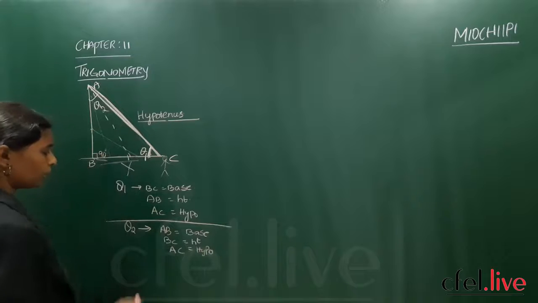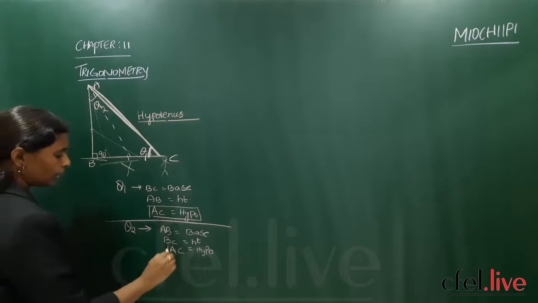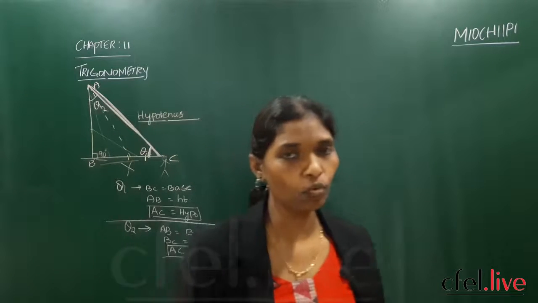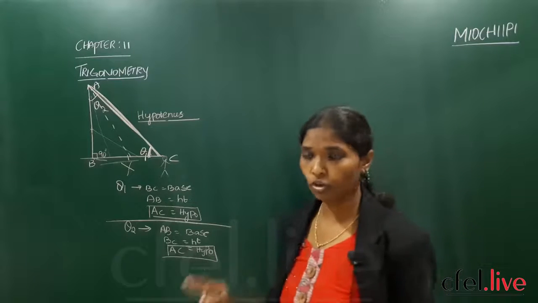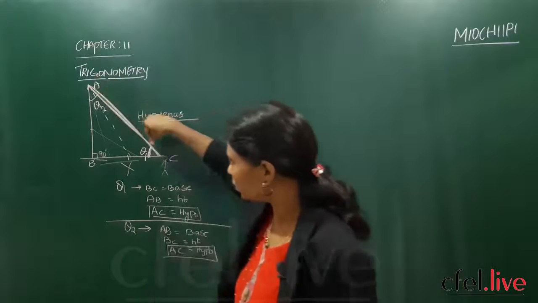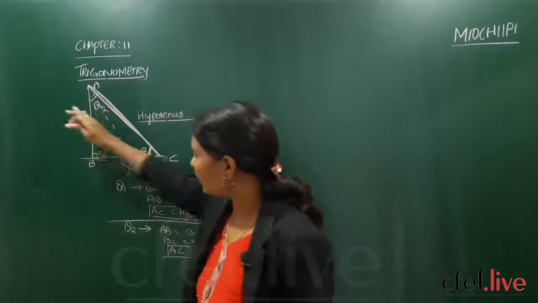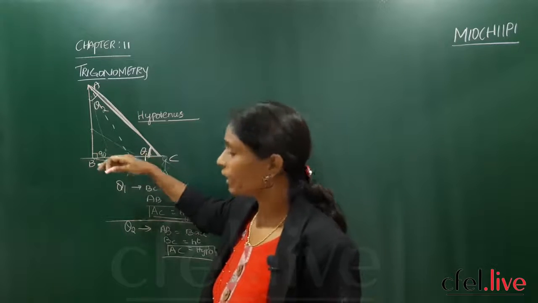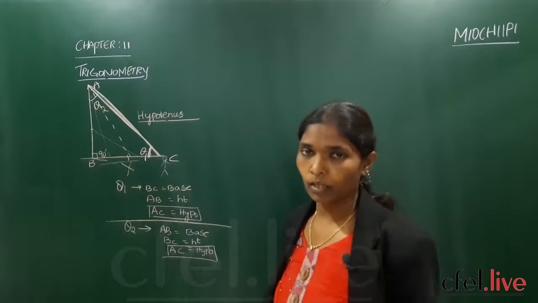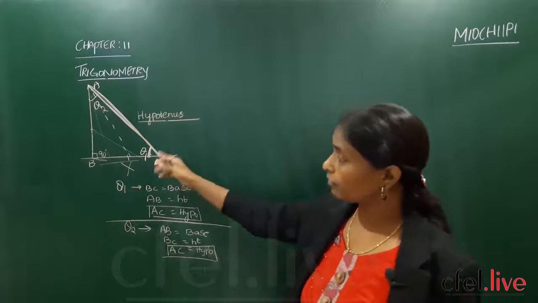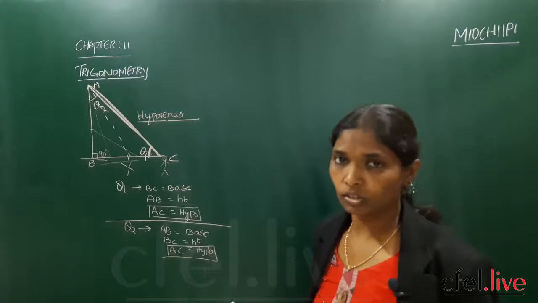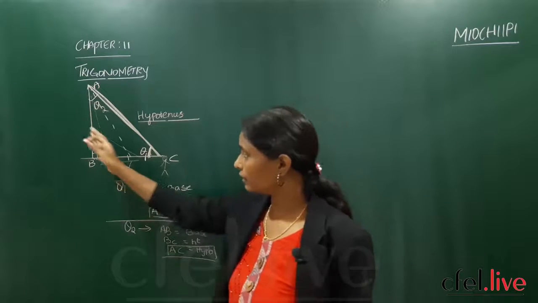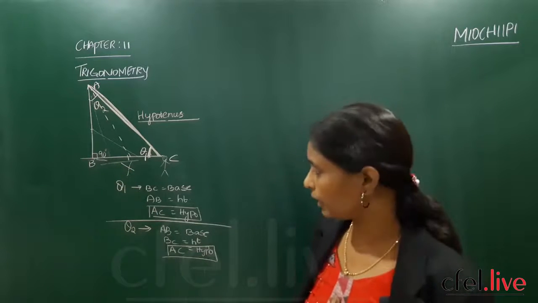So see very carefully, AC is the hypotenuse both times, it won't change. Whatever the triangle, wherever you stand, whatever theta 1 and theta 2 angles you are talking about, the hypotenuse never changes. Only the base and height change. One time it will be the base and the other time the height, as we have seen in similar triangles. According to the corresponding angle, you have to select the base and the height. Got it? It's very clear, no?